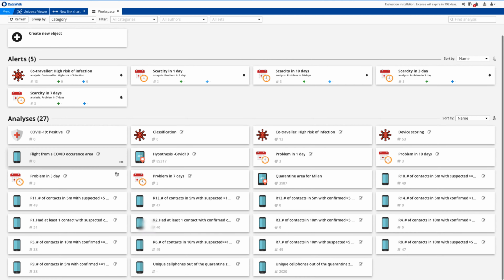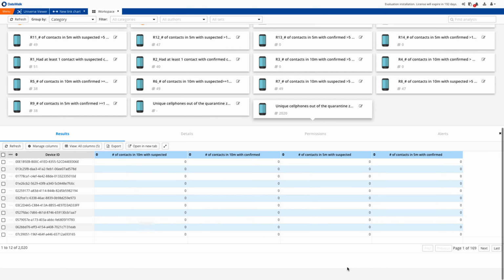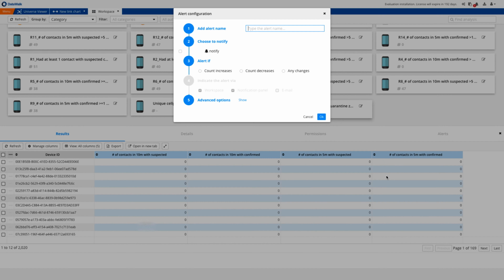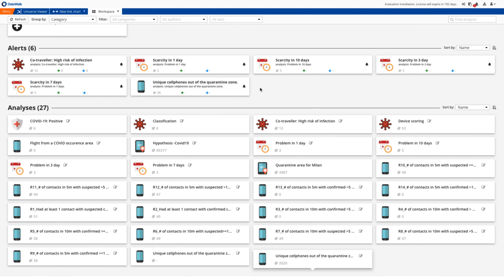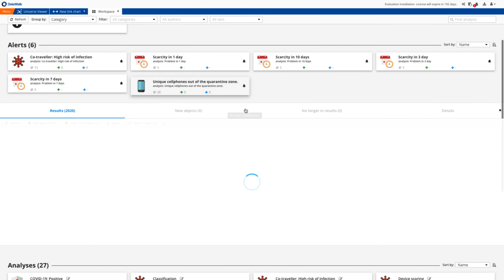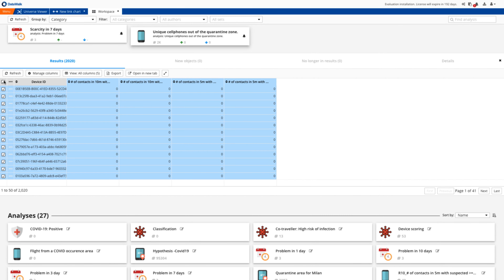Then we move to an instant analysis panel where we have a rule for cell phones out of a quarantine zone. Coupling cell phone data, we can generate an alert as shown here, which will inform us when anyone leaves the quarantine zone. Depending on the data we have access to, we can see the place of stay, place of living, or even identify a specific phone number and name of an individual who does not respect the quarantine. So what you've first seen here is that DataWalk can use various types of data to establish and monitor adherence to quarantine restrictions, which can be crucial to stop the spread of the virus.